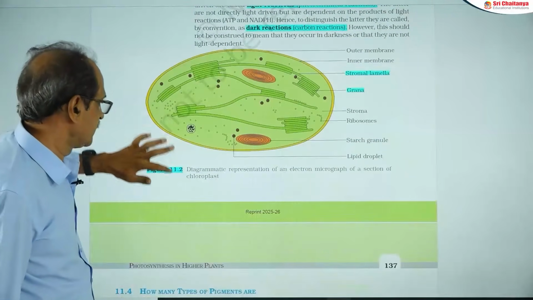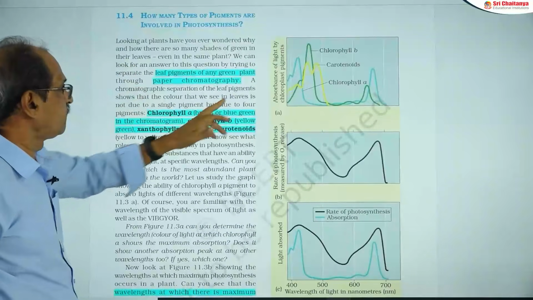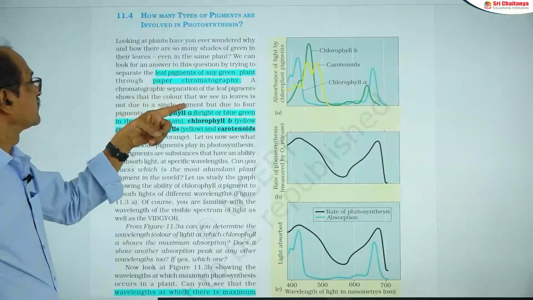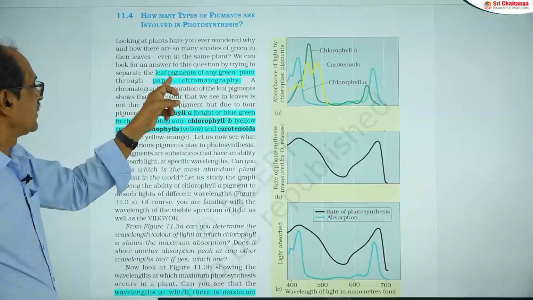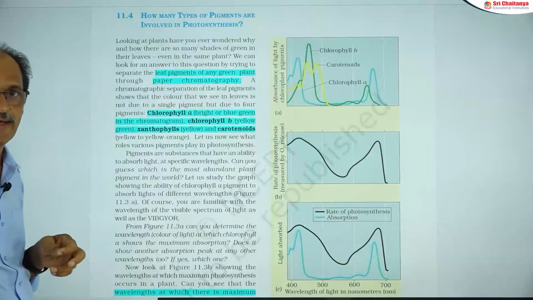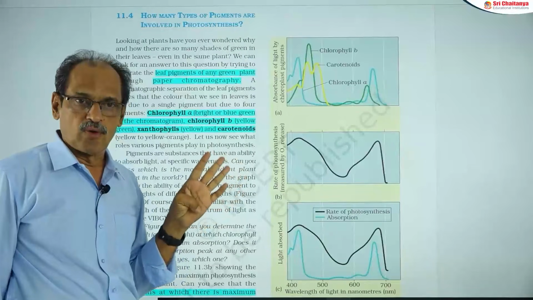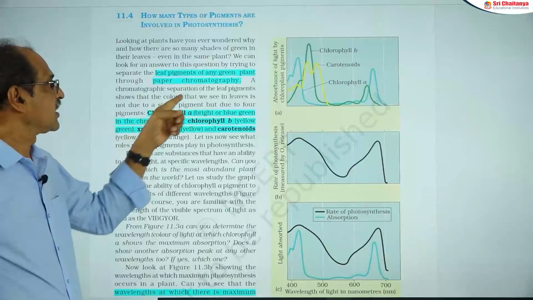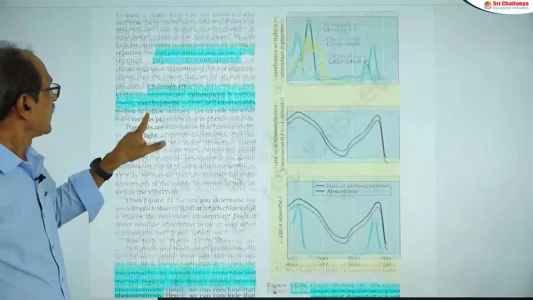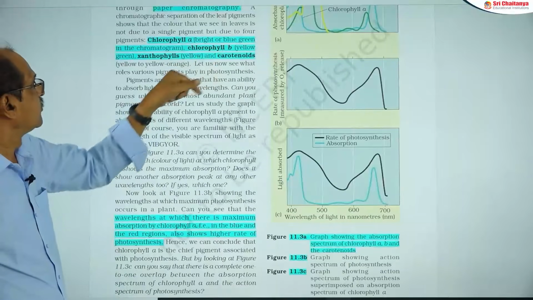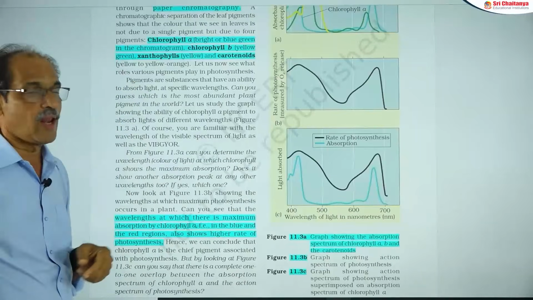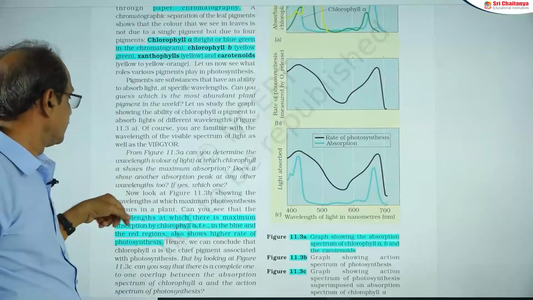This is the diagram. The next important aspect is the absorption spectrum of the various pigments. Before that, there is also a small experiment. The leaf pigments of a green plant can be separated through the paper chromatography technique. In higher plants there are 4 types: chlorophyll b, chlorophyll a, carotenes and xanthophylls. Just remember the paper chromatography technique. The colors are also important. Chlorophyll a is bright or blue-green, chlorophyll b is yellow-green, xanthophylls are yellow, and carotenoids are yellow to yellow-orange.